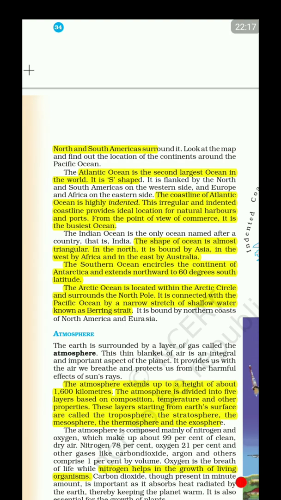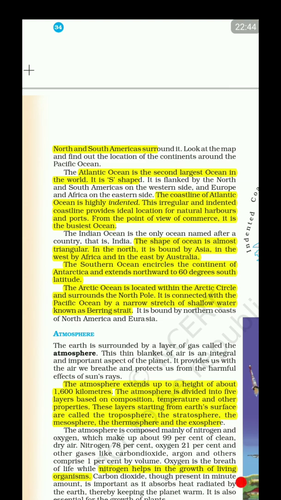So we have encountered three shapes. First is Pacific, circular; Atlantic, S shape; and Indian, which is triangular in shape. Okay. Next is Indian Ocean. It has contact with only three continents: Africa, Asia, and Australia.